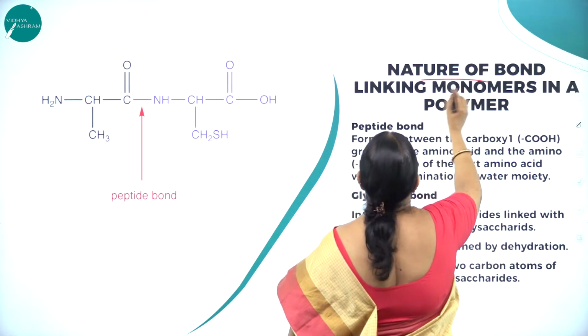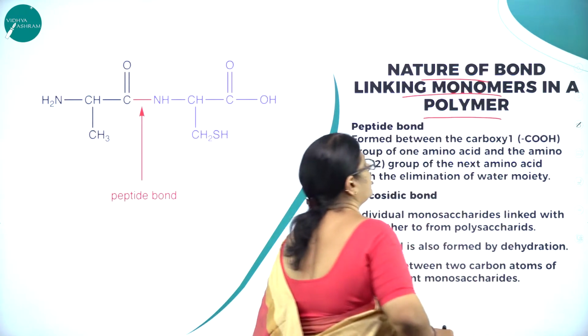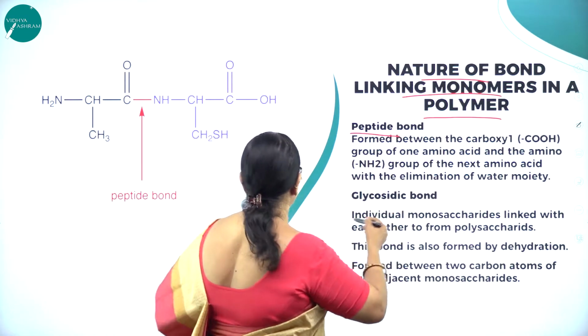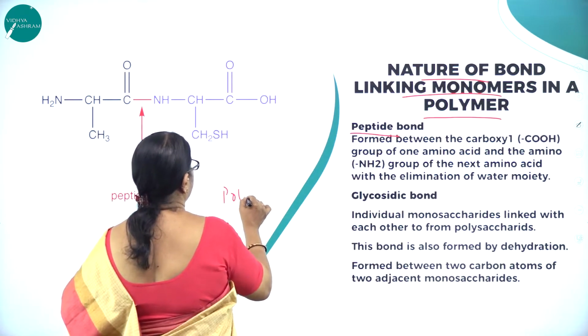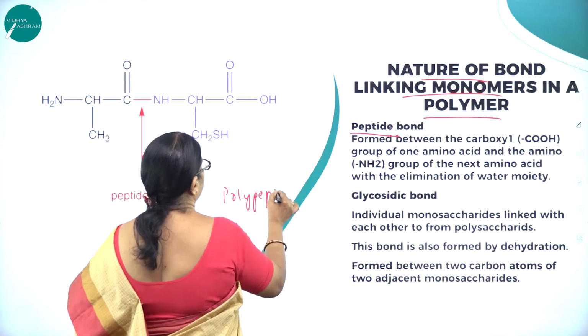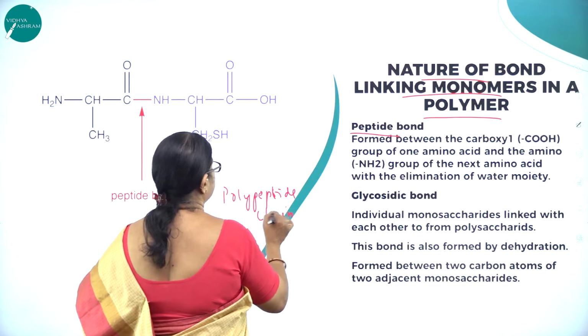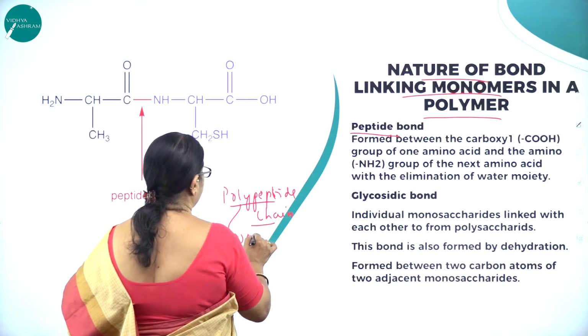So what is the nature of the bond linking monomers in a polymer? Peptide bond. You know, this chain is called what? Polypeptide chain. What do you mean by poly?